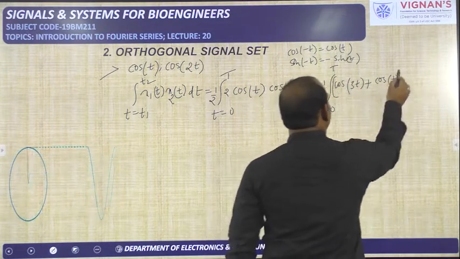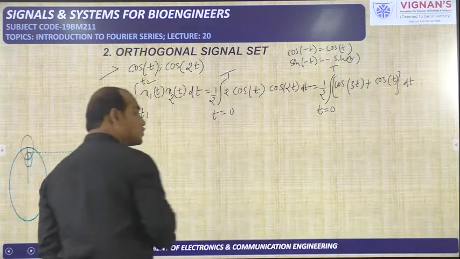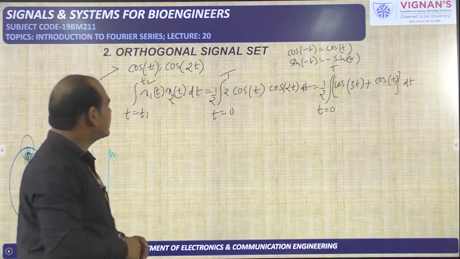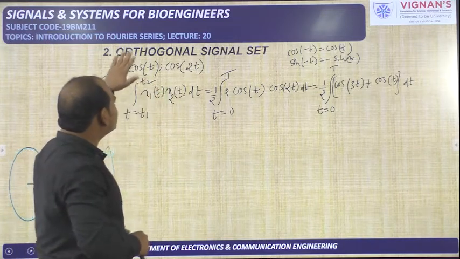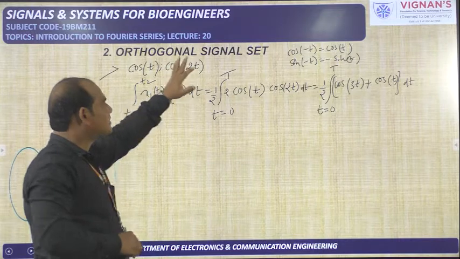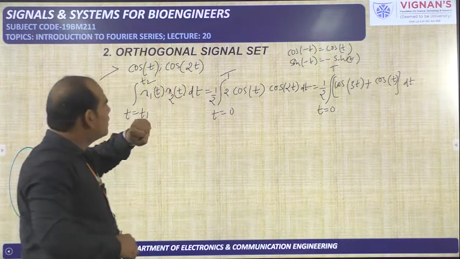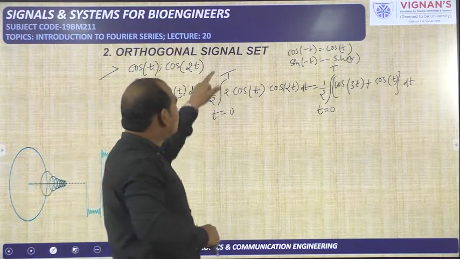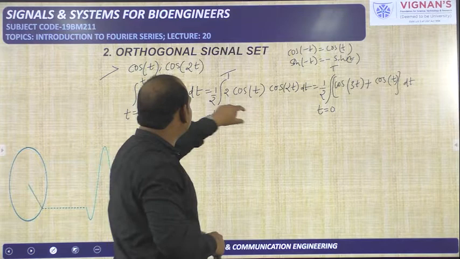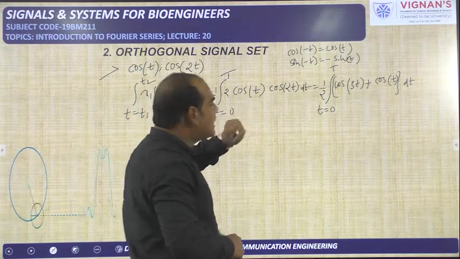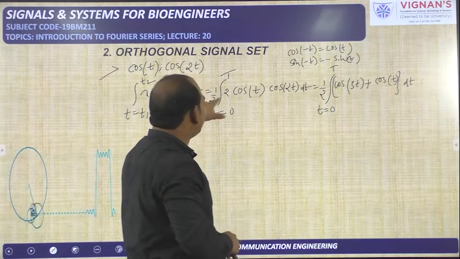So into dt. Once again I am explaining this one. We are checking the orthogonality condition between the two signals, cos t and cos 2t. So x1 of t is cos t and x2 of t is cos 2t. This is the integral we are taking, with t changing from 0 to T. Now it is in the form of cos a cos b, so I have taken here 1 by 2 and 2.